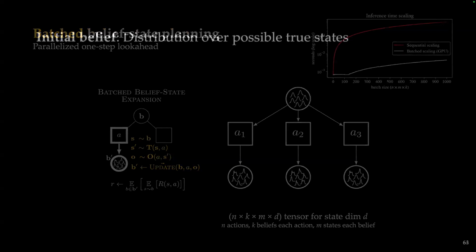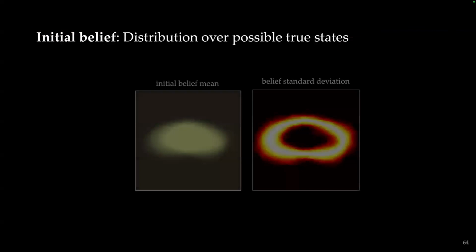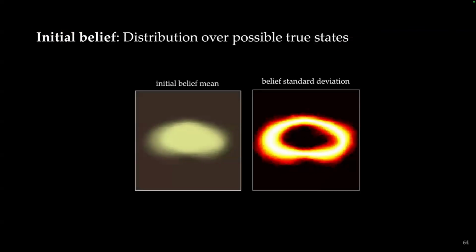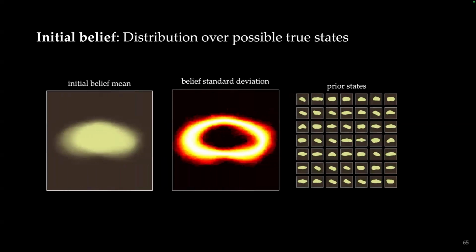To show you some results, after we've trained a network, if we just pass in no observations, we would get an initial belief of what we think is underground that would look like this. This is sampling 900 states that are consistent with no observations. What this means is this is just using the prior states that we've trained on. Here we have 1,800 training states that were generated by a geologist who had expert knowledge about the particular problem, and we have 200 testing states that we hold out. And the idea is that without any observations, this is what your initial belief would be.